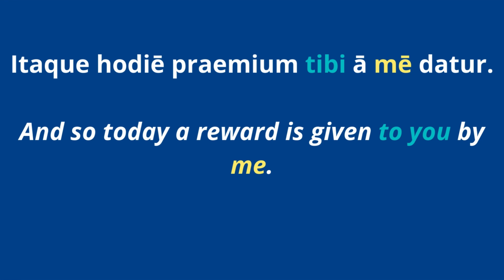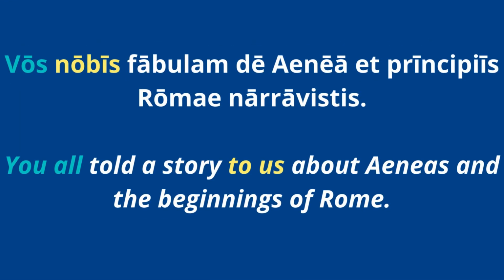Here's another example. If you saw itaque hodie praemium tibi a me datur. So you're saying, and so, right, today, hodie, a reward, a praemium, that's my subject, datur is given, right? It's a passive voice verb. So a reward is given, tibi. Okay. Now, tibi means to you. If you were to look it up on your chart, it's second person singular and it's dative because you give something to someone, right? So a reward is given to you by me, a me. That's ablative because you're using the ablative of agent here in a passive voice sentence. So you're saying it's given to you, tibi, by me, a me, right? The me is first person singular, ablative case.